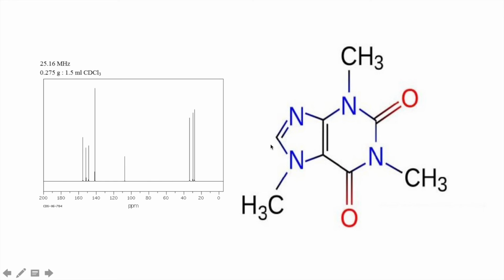Lastly, caffeine has 8 chemically distinct carbons. Let's show them. 1, 2, 3, 4, 5, 6, 7, and 8. Each line in the C13 NMR spectra displays a distinct carbon. Also, the further downfield the peak, the more deshielded the nucleus is, because it is easier to flip the nucleus and cause it to resonate. An example of this is the carbon on the carbonyl groups. The 3 carbons that are least deshielded in the spectra are the 3 methyl groups.